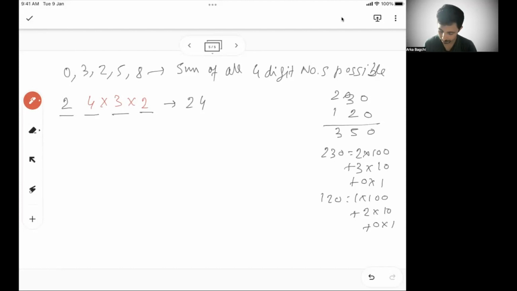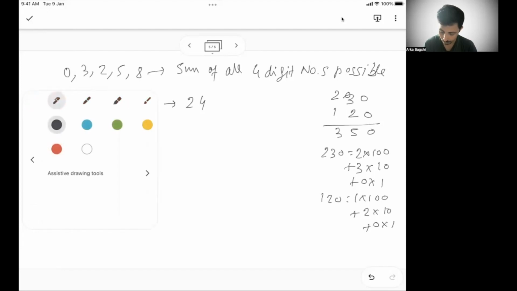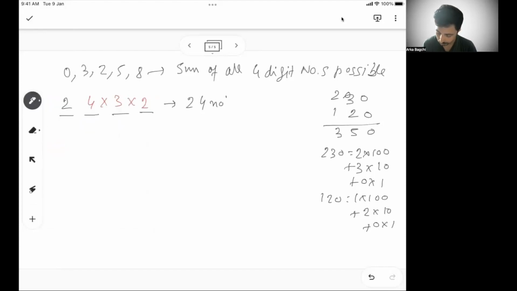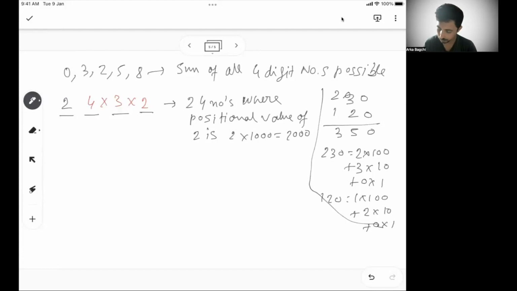So can I say all these 24 numbers have positional value of 2 as 2 into 1000, or 2000, right? There are total 24 numbers possible where the positional value of 2 is 2 into 1000.